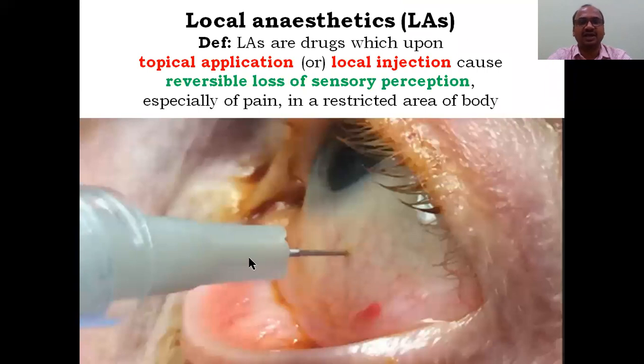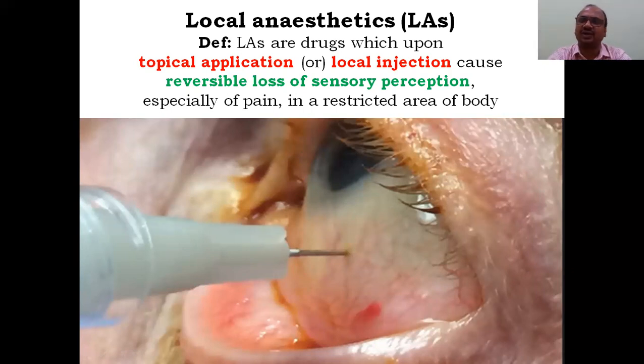Here you can see the definition, and see the injection, how they are giving local anesthetic. Directly they will give an injection, up and down, or wherever the nerve they want to block. Depending upon that nerve they will block. Okay. Definition: local anesthetics are the drugs which upon topical application or local injection, generally they are giving an injection, but ointments are also available. If you apply the local anesthetic ointment on this area, you can lose the sensation.